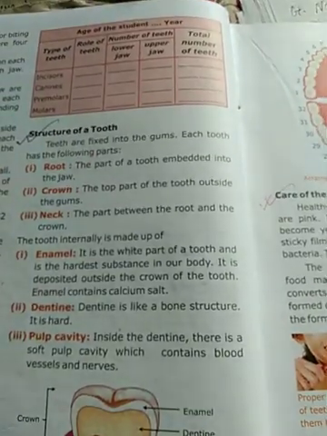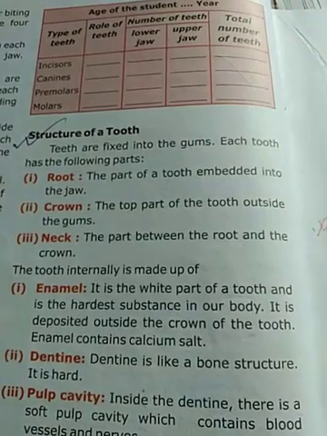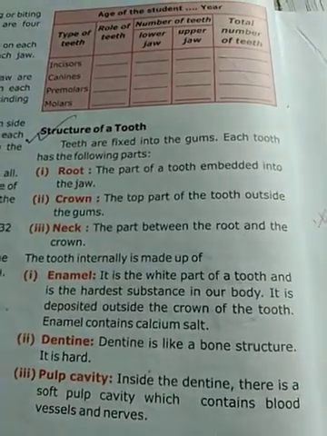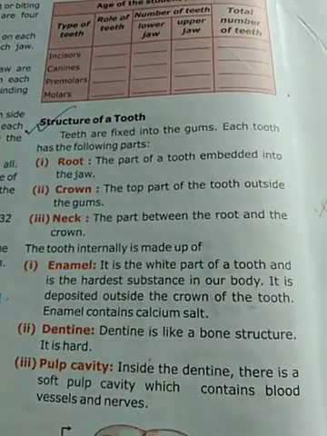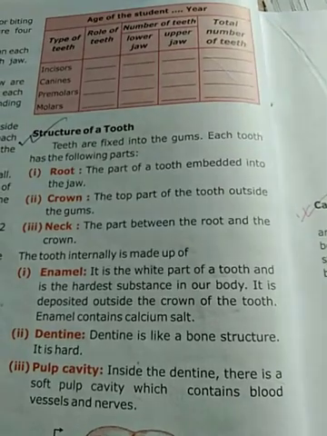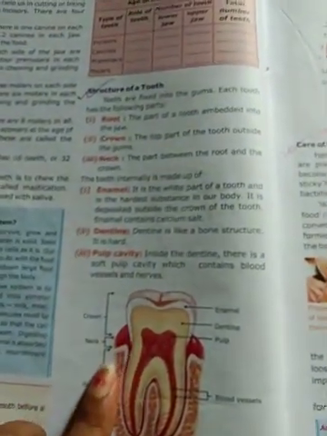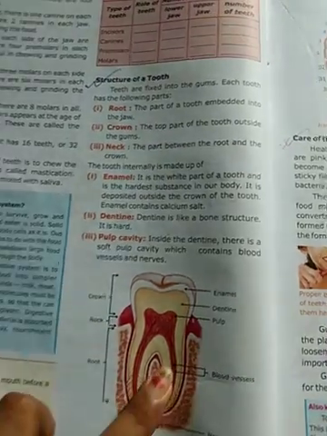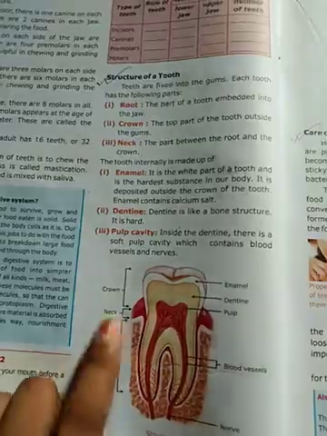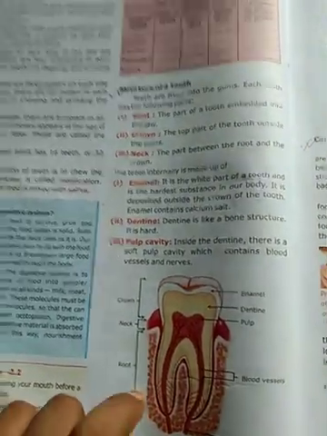Now, the structure of a tooth. Teeth are fixed into the gums. Each tooth has the following parts. First one is the root, the part of a tooth embedded in the jaw. That means this portion is called the root. This portion is found inside our jaw.